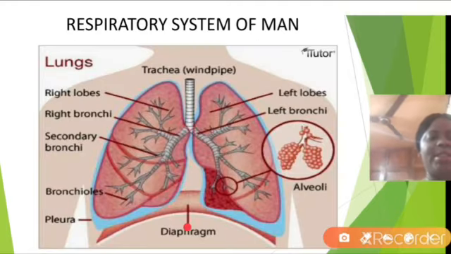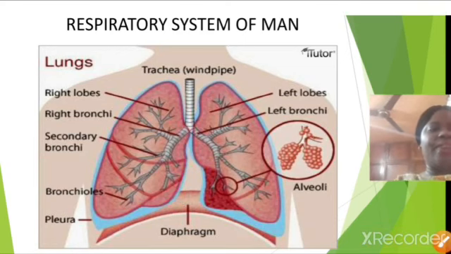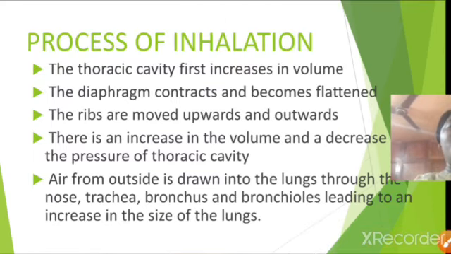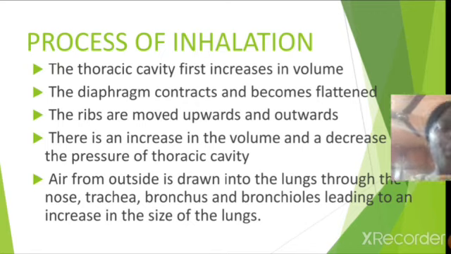Look here, this is the diaphragm. I believe you still know what the diaphragm looks like. So the diaphragm moves, contracts, and becomes flattened. The ribs are moved upwards and outwards. And there's an increase in the volume and a decrease in the pressure of the thoracic cavity.